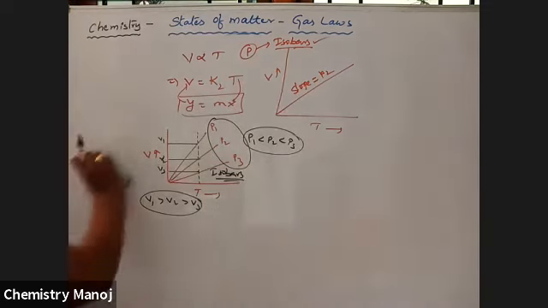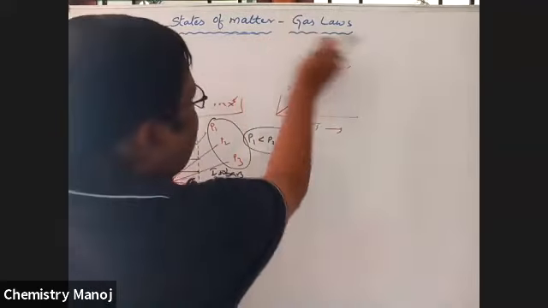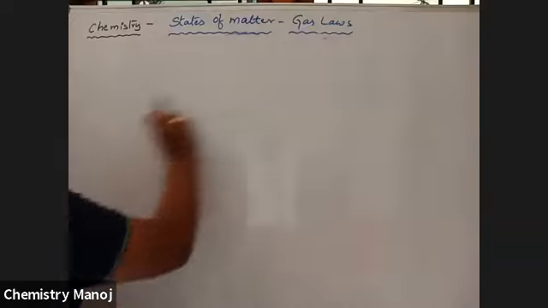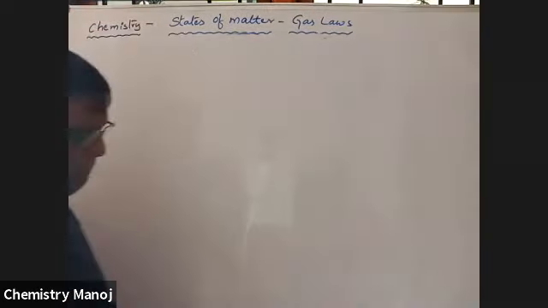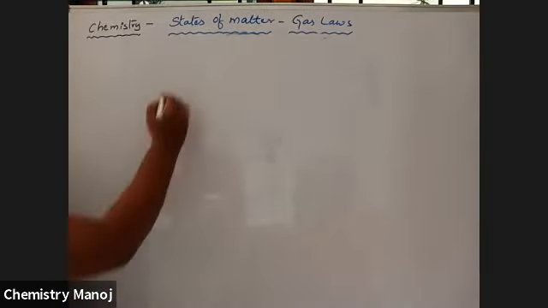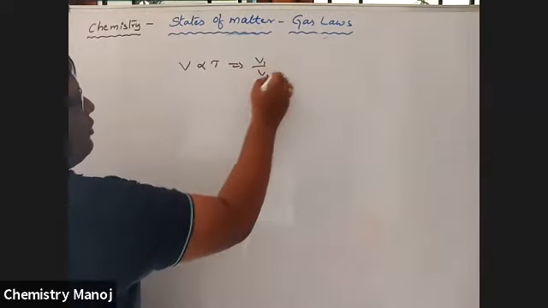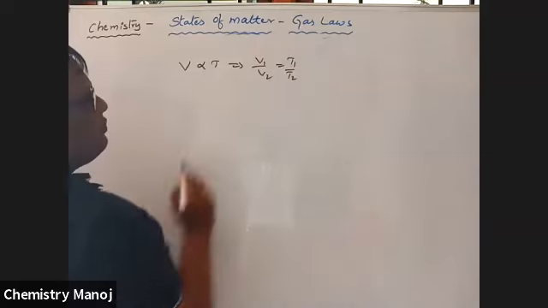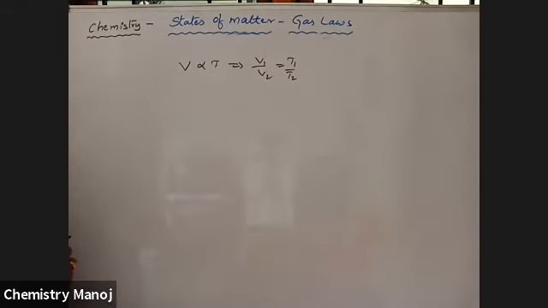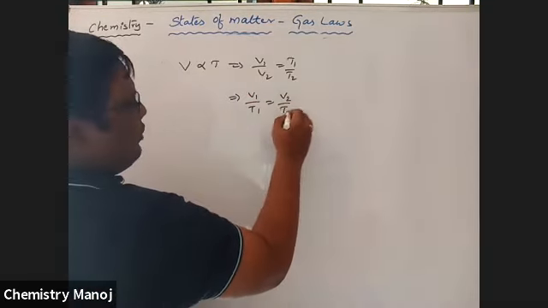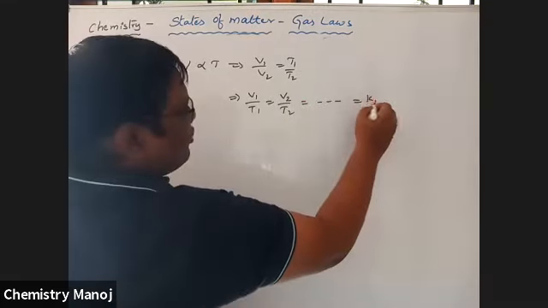Now, once again, take log on both sides. V is proportional to T. That implies V1 by V2 is equal to T1 by T2. And that is V1 by T1 is equal to V2 by T2, which is equal to some constant K2.